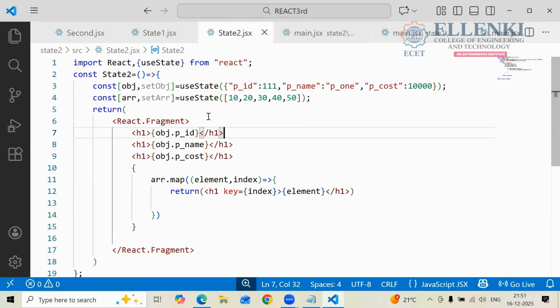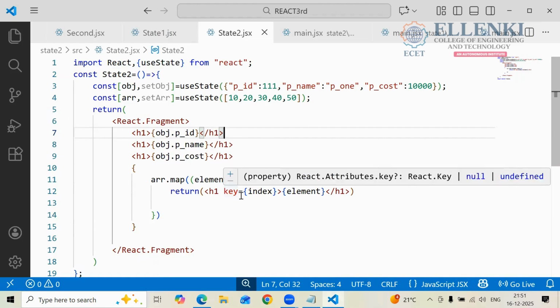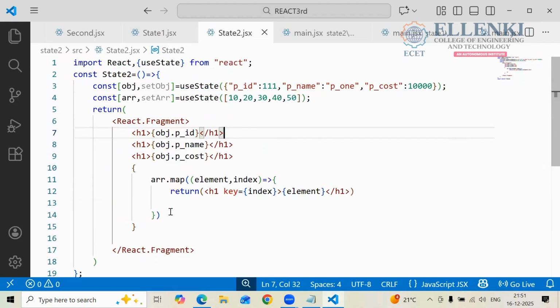You are using the map method. The arrow function will be assigned to whom? The map method. In this array, we have elements and the index. Each and every time we are passing one element, one index to that key, and we are comparing that key with the element. Whether that key has the same element or not, we are checking in this line. So like that you are getting the output.